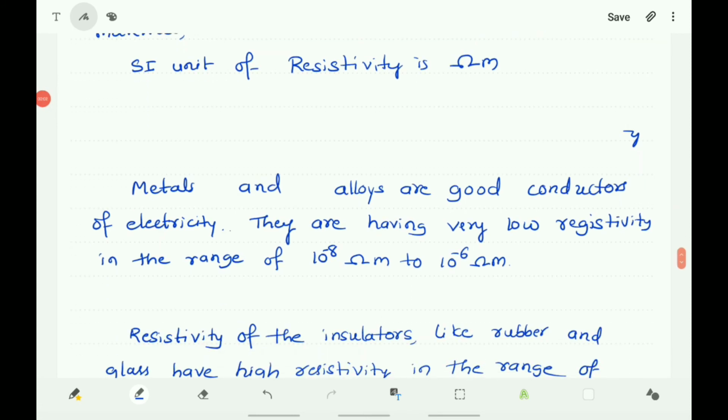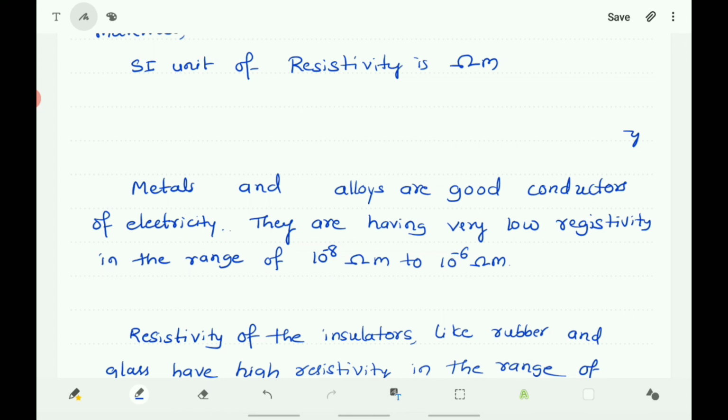We know that metals are good conductors of electricity, and alloys, which are made up of many metals, are also good conductors of electricity, and they have very low resistivity in the range of 10 to the power of minus 8 ohm meter to 10 to the power of minus 6 ohm meter. Already you know that good conductors have low resistivity.